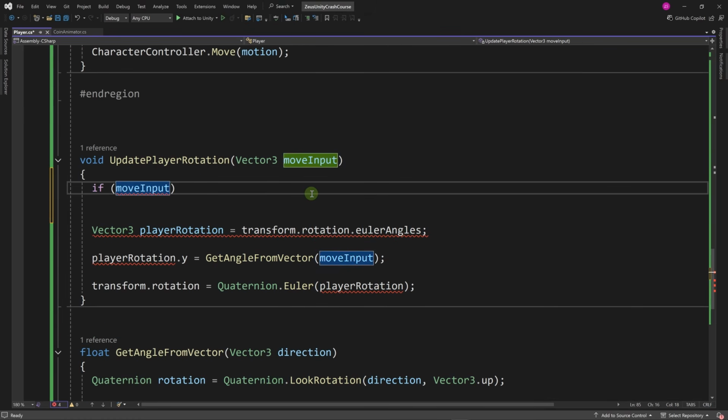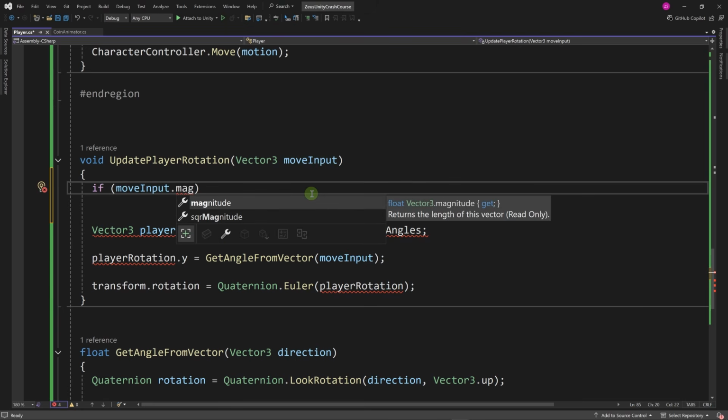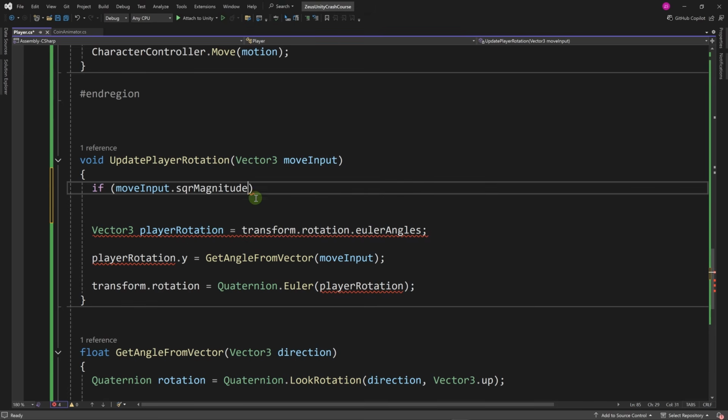If move input dot magnitude, we can check both the magnitude or the square magnitude. In programming, the square root operation is quite costly if you're doing it every frame. In some cases, it can hurt performance a little bit, but it's not like a huge problem. But here, if we want to check if something is close to 0, checking the magnitude or the square magnitude is almost the same thing. So let's check the square magnitude instead.